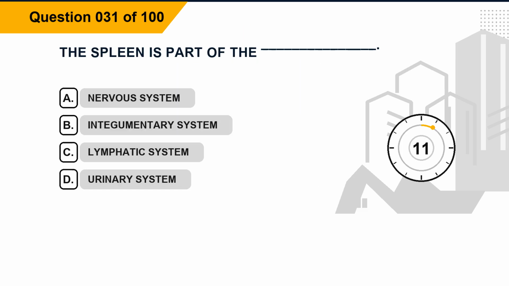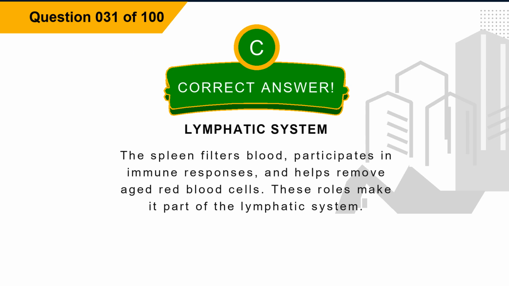Question 31. The spleen is part of the blank. Option A, nervous system. Option B, integumentary system. Option C, lymphatic system. Option D, urinary system. The correct answer is option C, lymphatic system. Explanation. The spleen filters blood, participates in immune responses, and helps remove aged red blood cells. These roles make it part of the lymphatic system.